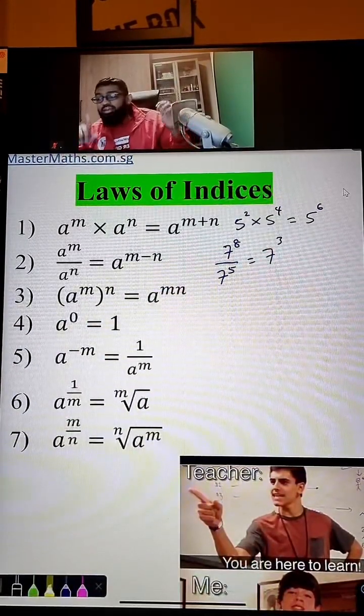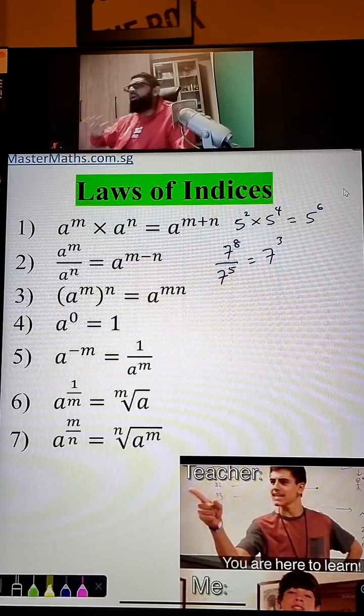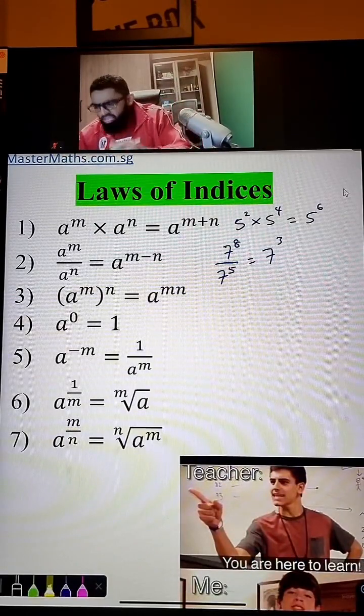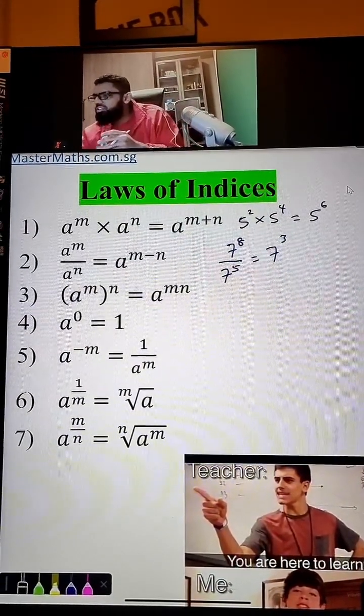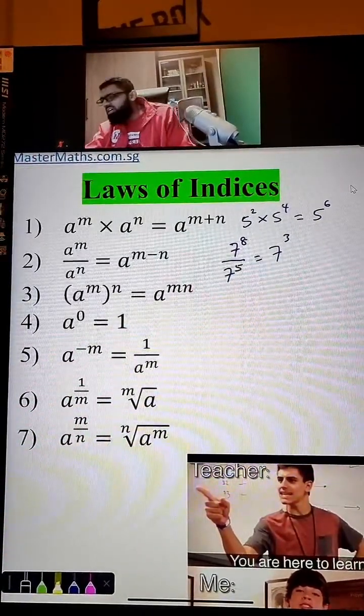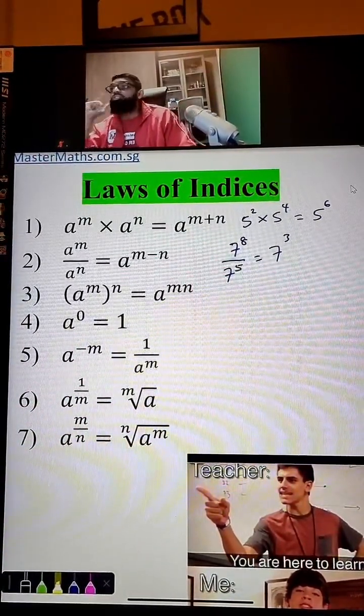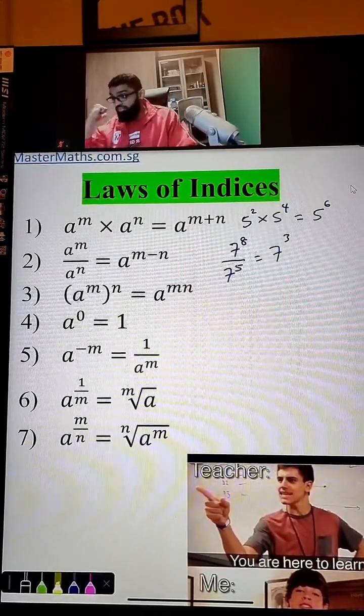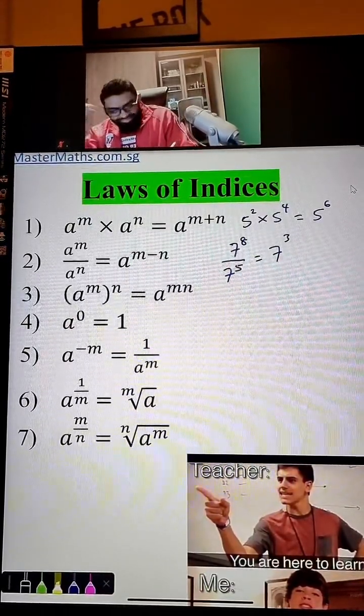Now, the next law. By the way, all these laws, you don't need to remember which is law number 1, number 2, or number 5. No need to remember that. You just need to remember the law itself. So, the third law is this.